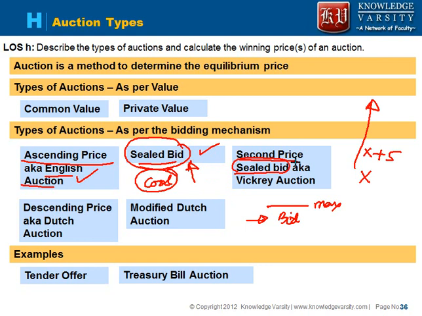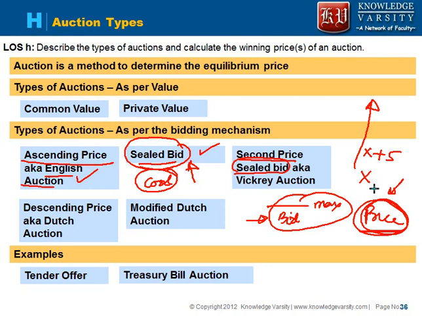In a second price sealed bid auction, the person who has bid the maximum would definitely get the contract, but he would be paying the price of the second highest bid. So in this case there would be more competition, okay. People may bid more than their maximum price, because they understand that the price they will have to pay is the second highest price, right? So the person who is auctioning his item will be able to get a higher price as compared to the sealed bid auction, okay.